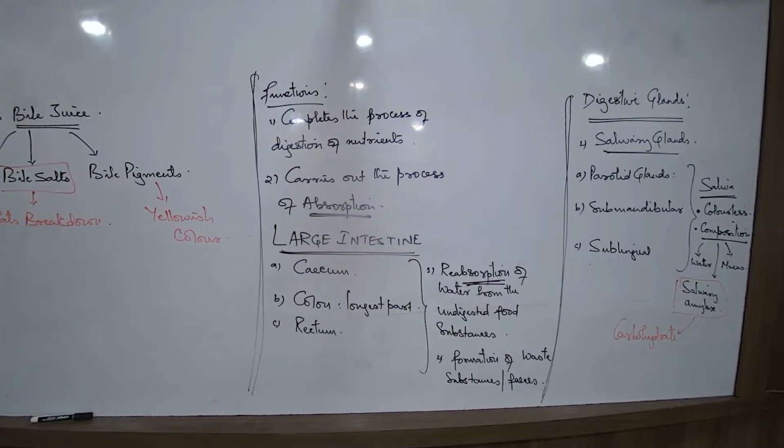Then bile salts will always help in fat breakdown. We'll talk about the process in a separate segment of the chapter. The last part is pancreas. What is the location of the pancreas? Check from the figure. Below the stomach.